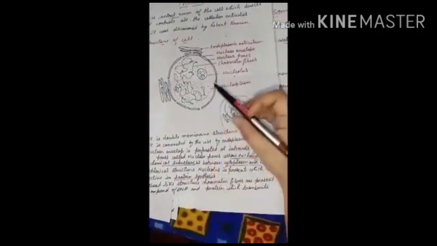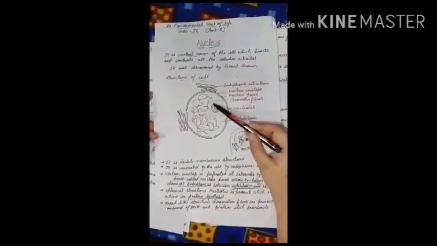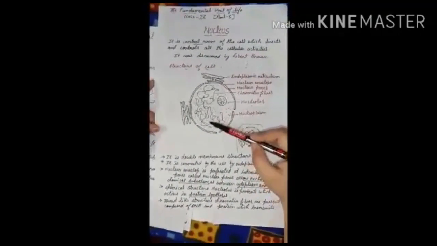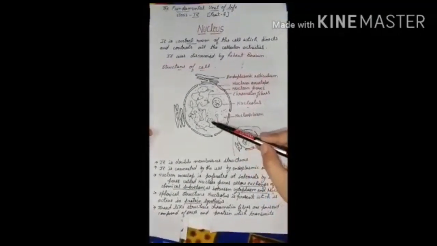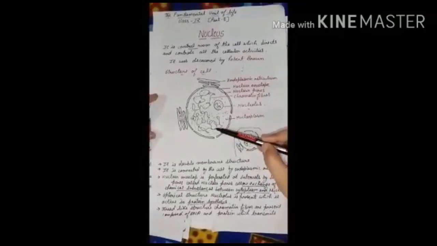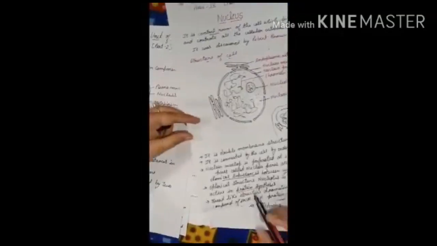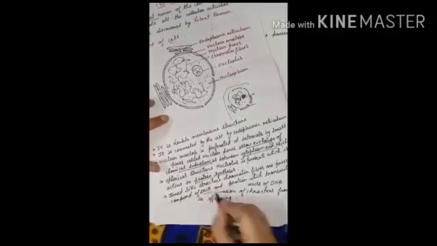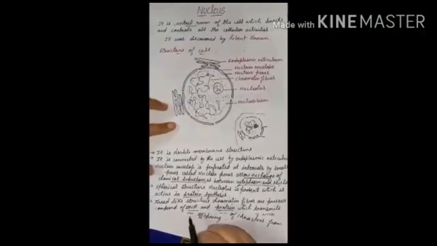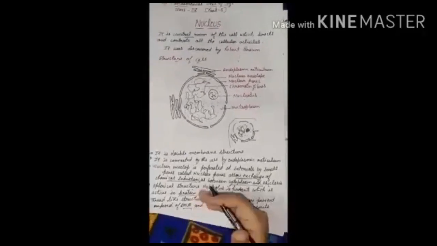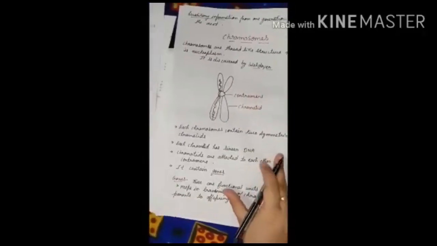Now the next structure that we have here is the thread-like structure. You can see the small threads present here. These threads are called the chromatin fibers, which are composed of two things, DNA and protein. DNA is the genetic material that transfers the information of the parents to their offspring.